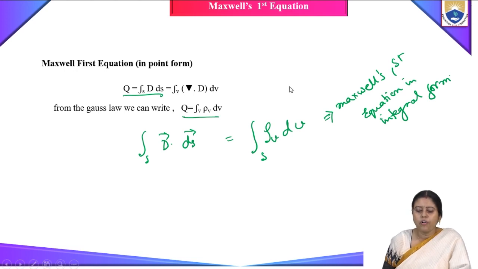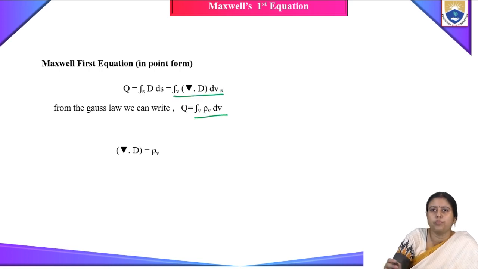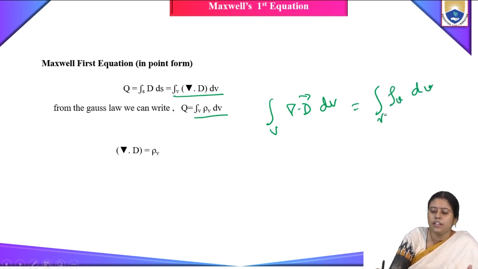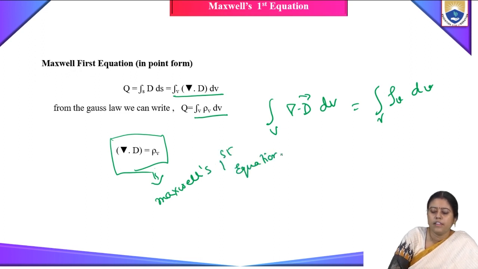Now, if we compare this portion with this portion, what we will get? We will get volume integral of grad dot D dv is equal to rho v into dv. So both sides are volume integrals. So we can write grad dot D is equal to rho v. This is Maxwell's first equation in point form.